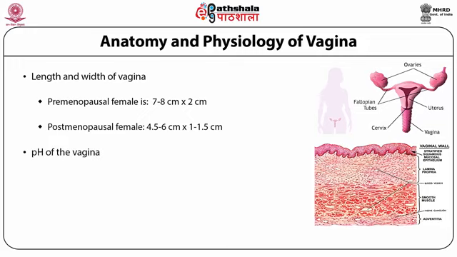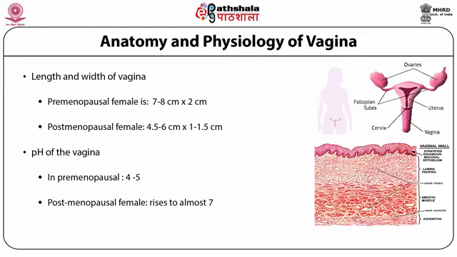The pH of the vagina usually ranges between 4 to 5 in premenopausal women, whereas it rises to almost 7 in the postmenopausal female. The use of mucoadhesive drug delivery systems for successful delivery onto this organ depends upon understanding the anatomy as well as the physiology offered by this gender-specific organ.